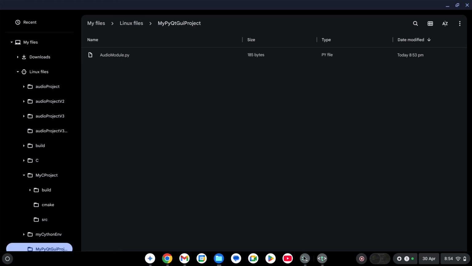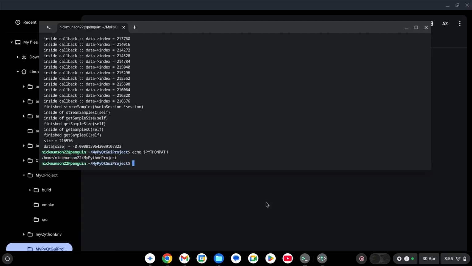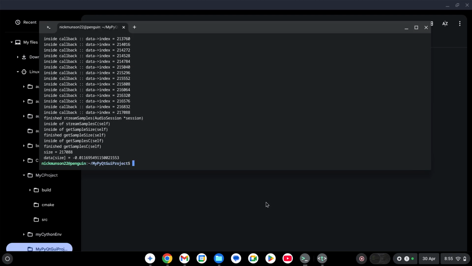So inside here we had to enter the command. Don't think too hard on these commands. You just put the path of your project onto the Python path that it's looking for. That's great. So now whatever I want to do, I just run, and I can take this data, and if I want to save it as a WAV file at the end, I can do that. I could go back and suppress all this output, but I don't want to, because I want to know where my code is at.